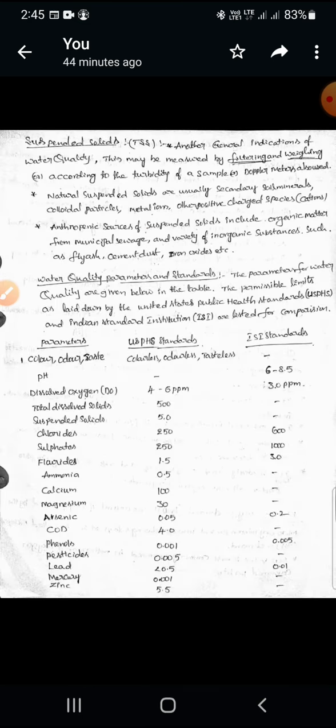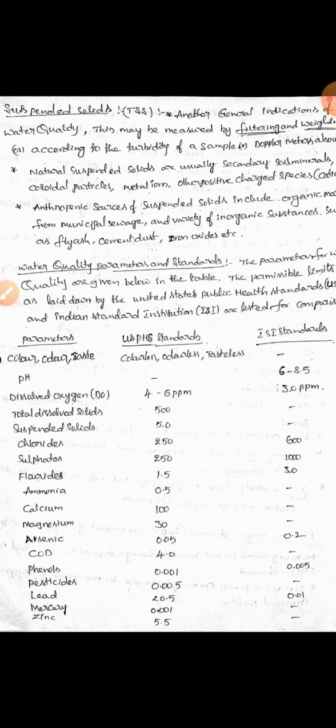Next, TDS, total dissolved solids. The TDS value should be 500 ppm, that is, 500 ppm present in 1 liter of water. But the ISI standard does not define it. Next, suspended solids, TSS value. It should be 5. The ISI standard does not define it.